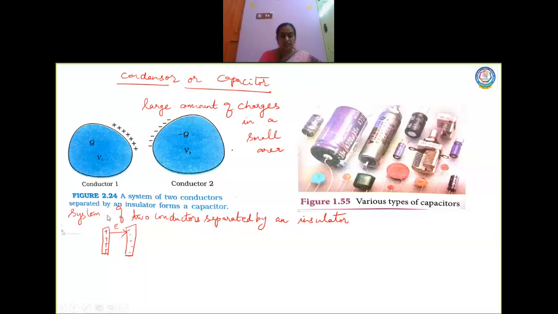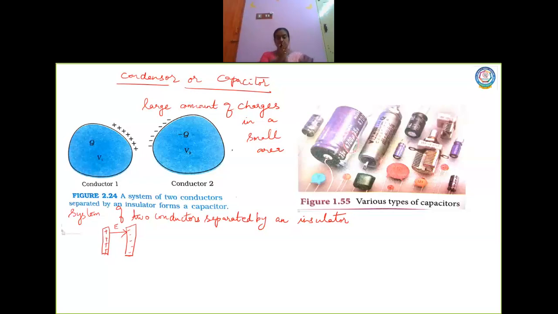Now if the charges on this metallic plate are going to be doubled, what happens to the electric field also? The electric field also will be doubled. Okay, so this is about, right? And also we talk about what is called potential difference. What is potential difference? You are very familiar with it.